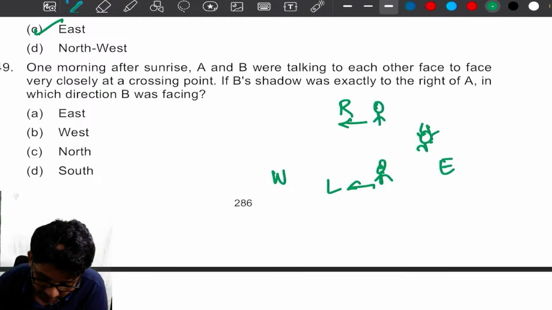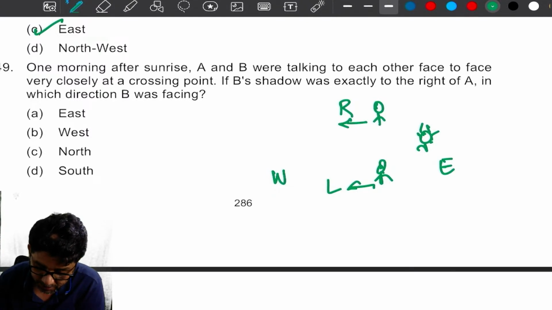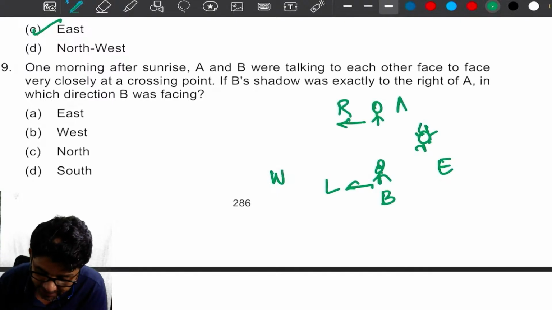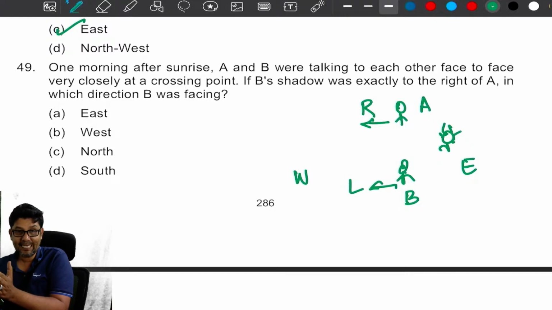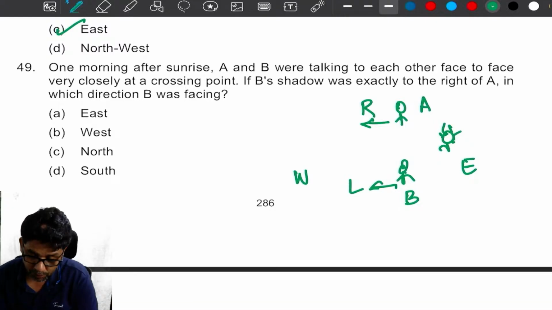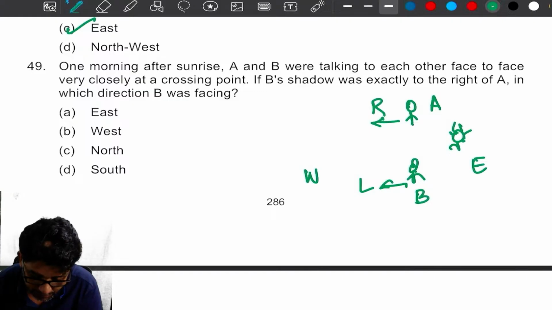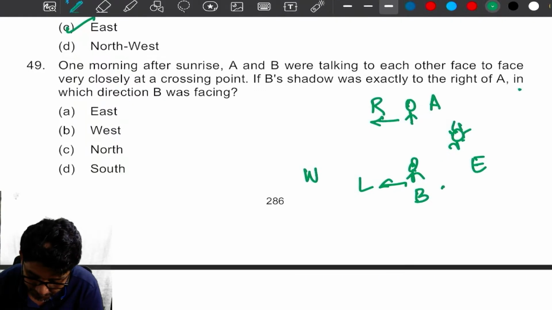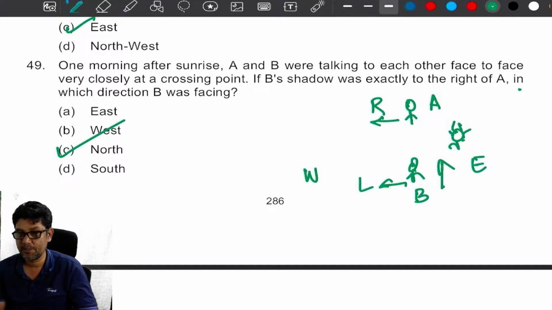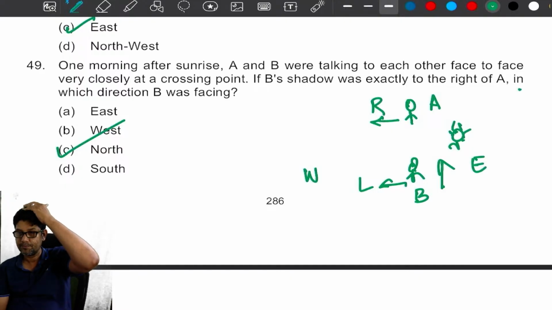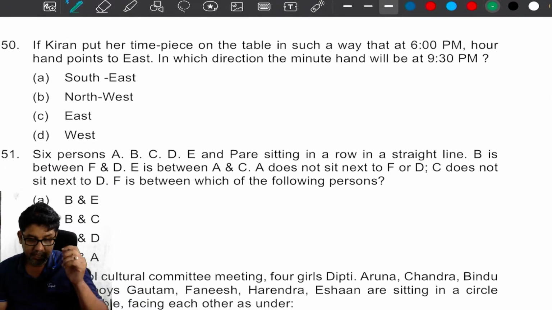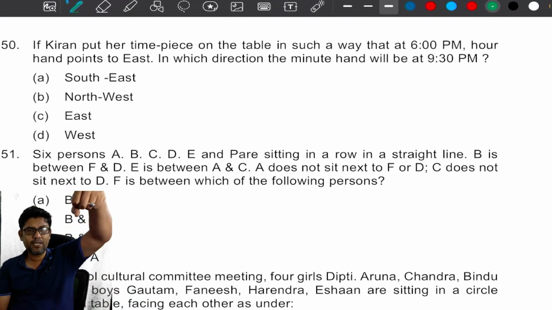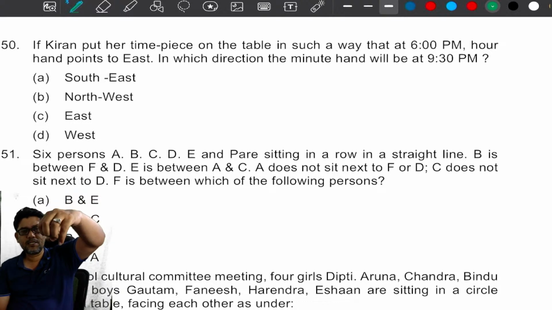Now look at this. B's shadow was exactly right of A. That means B is here, A is here, so that B's shadow is exactly right of A. So on the right side of A, B's shadow falls. So in which direction is B facing? My dear, he is facing north direction. David, it is not south, it is north. I hope now you understand how difficult this one is.